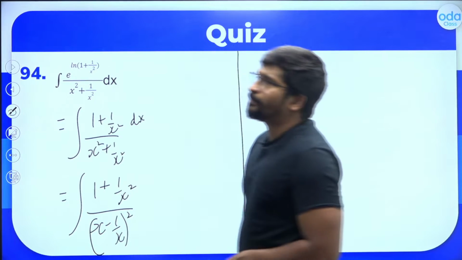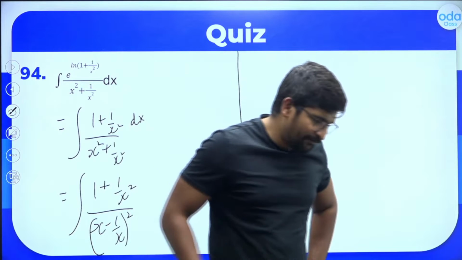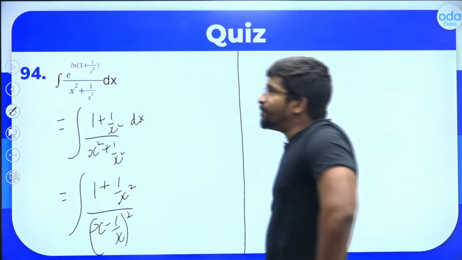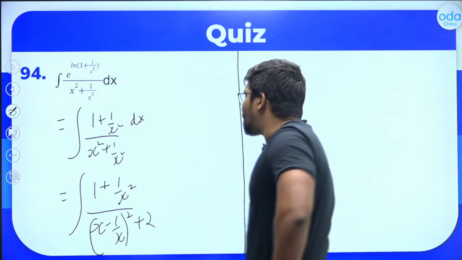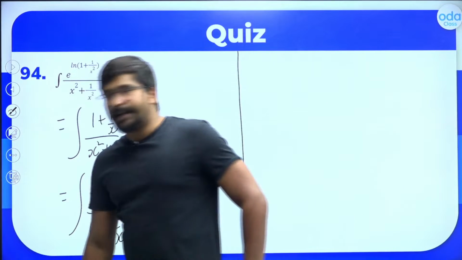What is x minus 1 by x the whole square? It is x square plus 1 by x square minus 2, because there is minus 2 here. So to compensate for that, we will add a plus 2 here. Is it clear to everyone?